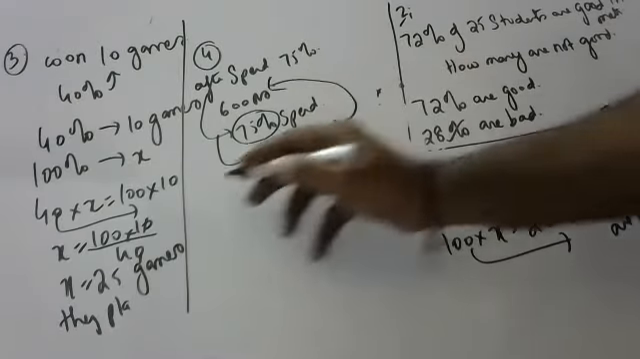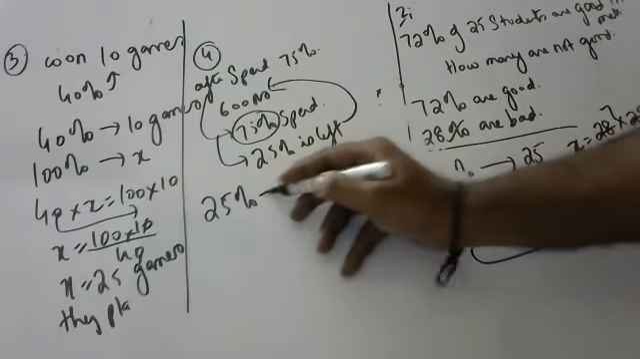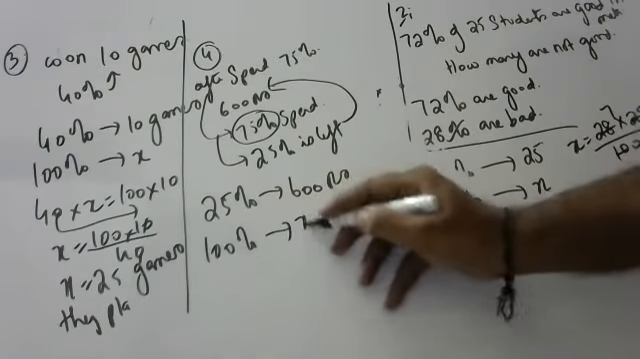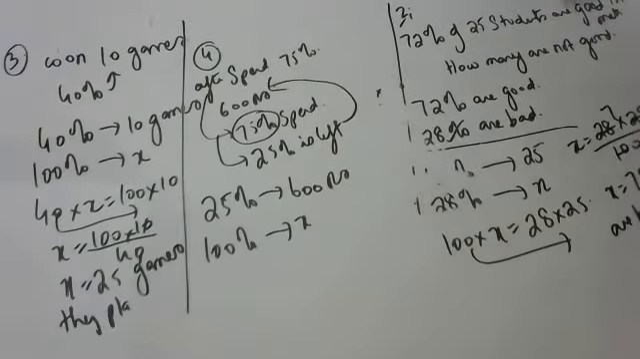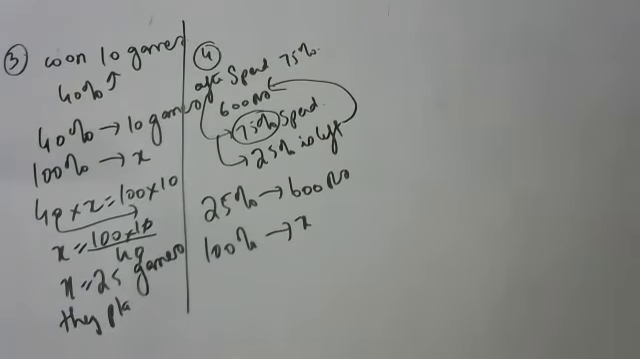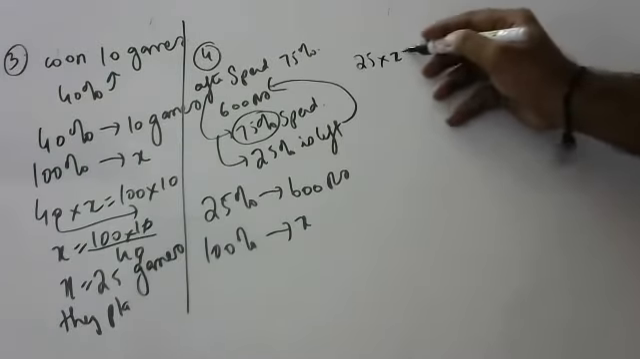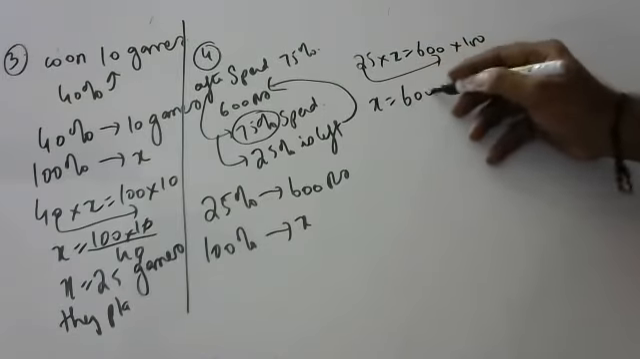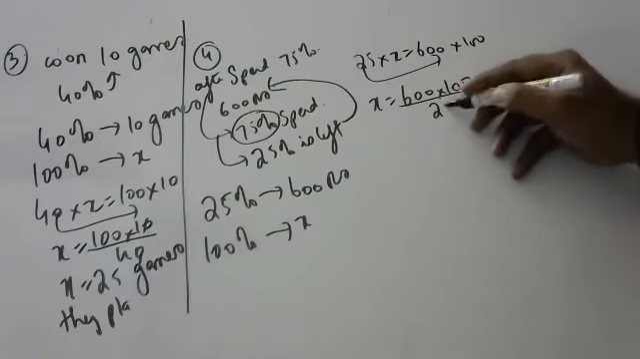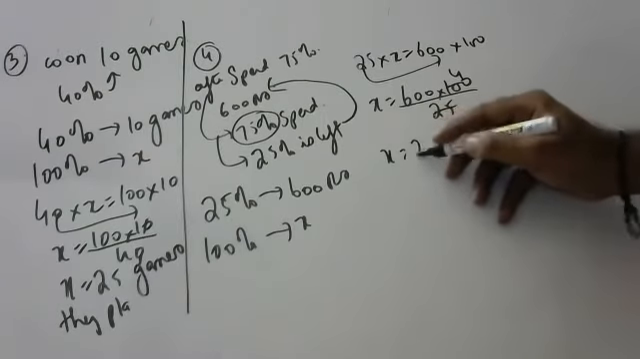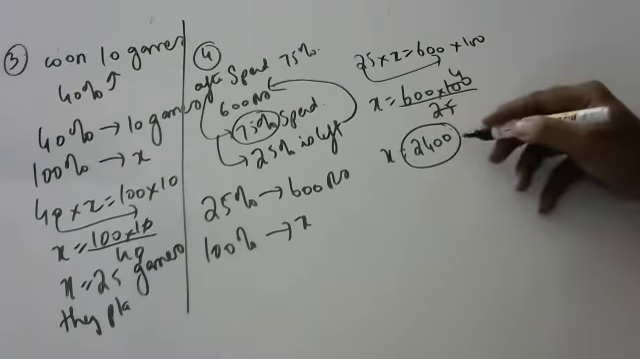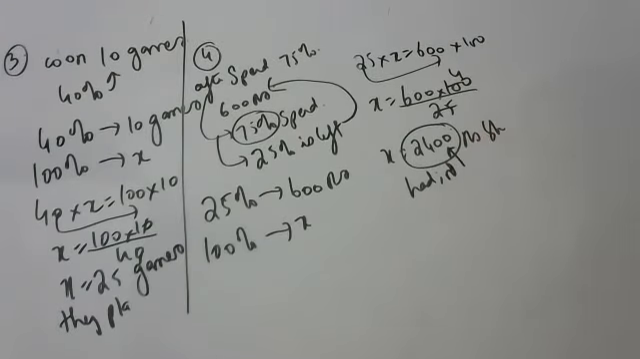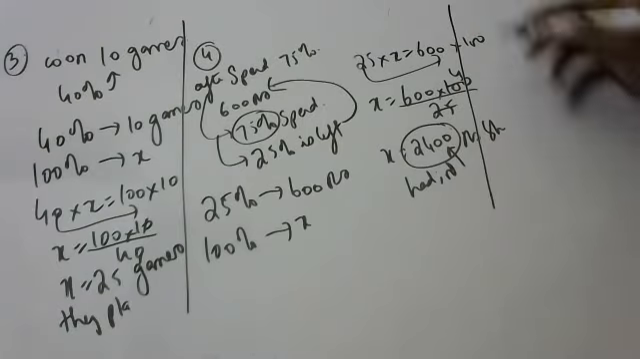That 25% is 600 rupees. 100% is X, meaning the total money she had. 25 into X is equal to 600 into 100. X is equal to 600 into 100 by 25. So 2400 rupees she had initially. Initially this much money she had, later it became that much.